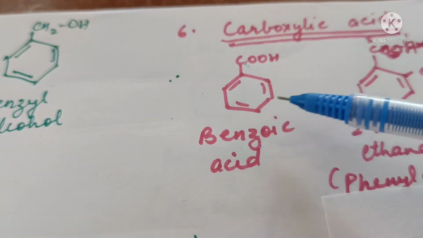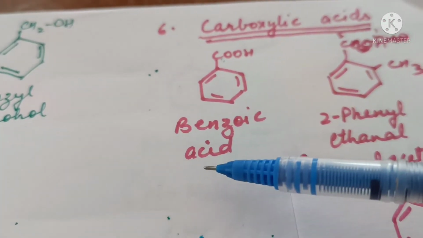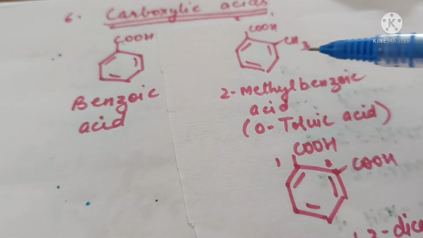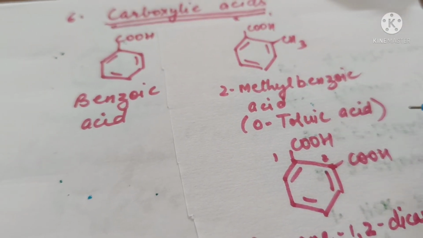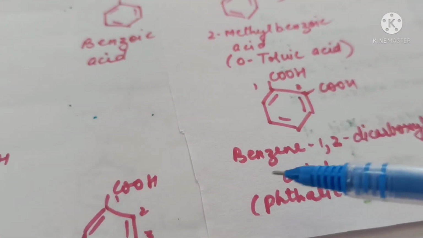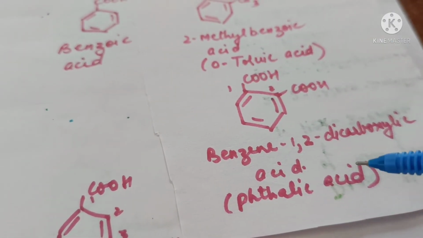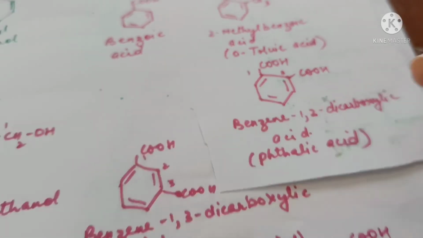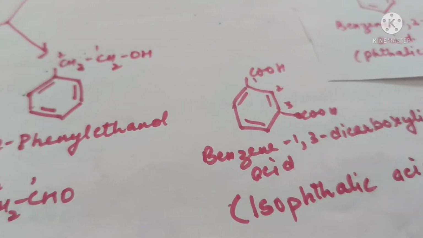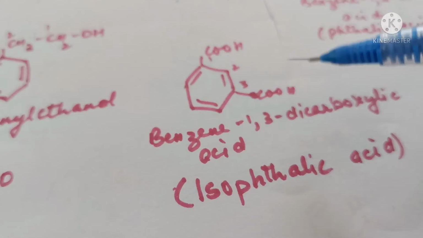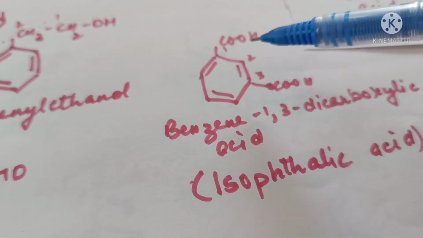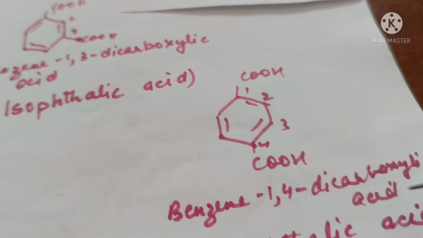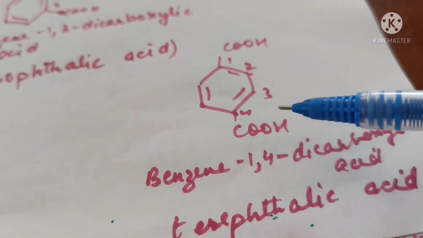Carboxylic acid C6H5COOH is called benzoic acid. 2-methyl benzoic acid. In common system, it is called orthotoluic acid. This is benzene 1,2-dicarboxylic acid. In common system, it is called phthalic acid. This compound is benzene 1,3-dicarboxylic acid. In common system, it is called isophthalic acid. Benzene 1,4-dicarboxylic acid. In common system, it is called